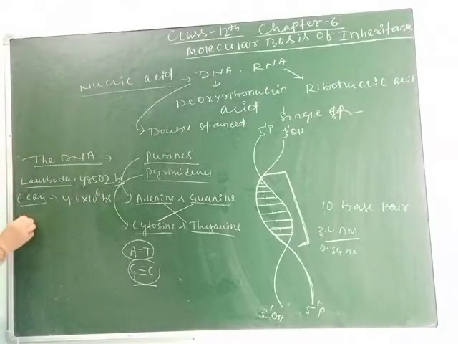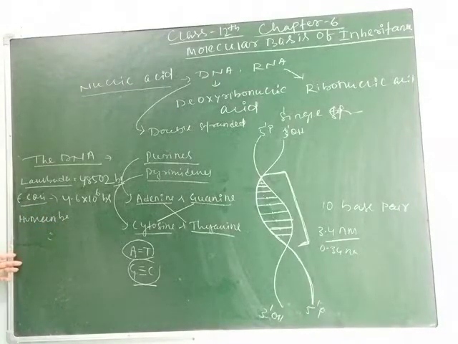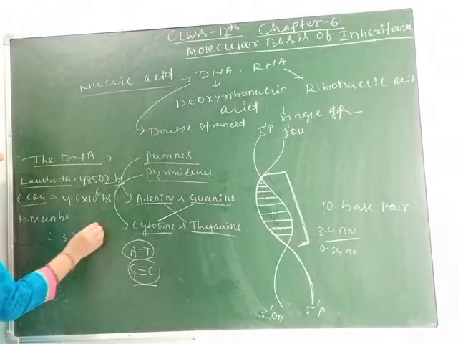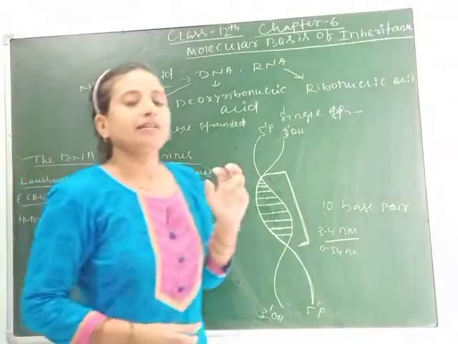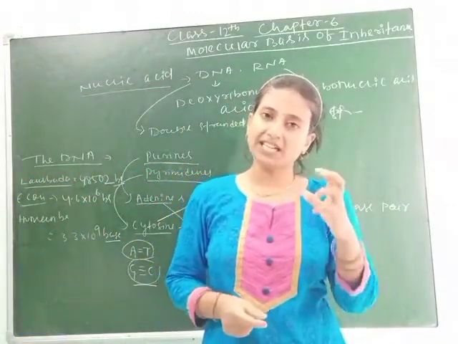Next, in human beings, means in your genome, the number of base pairs is 3.3 into 10 to the power 9 base pairs. So, you think DNA is found inside the nucleus and the nucleus is found inside the cell.